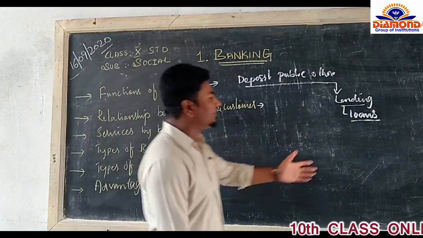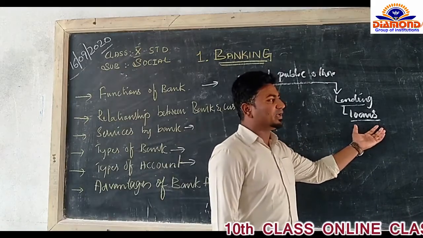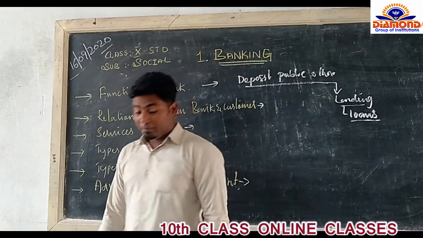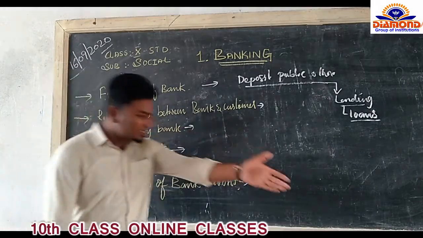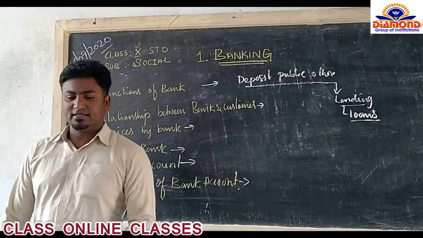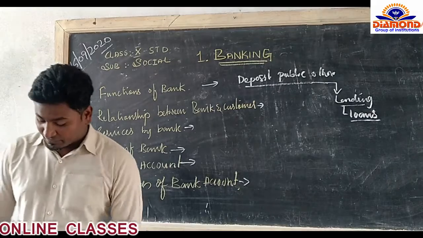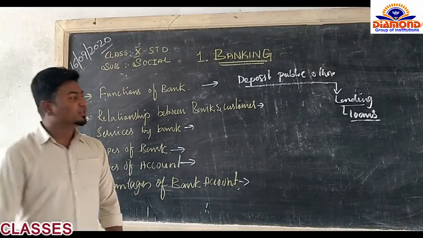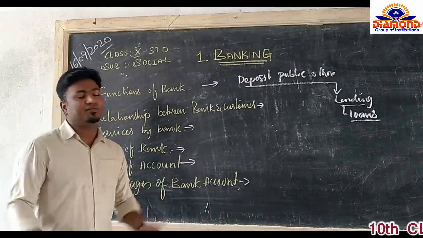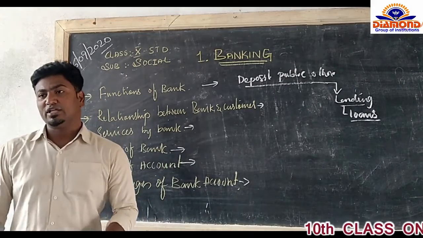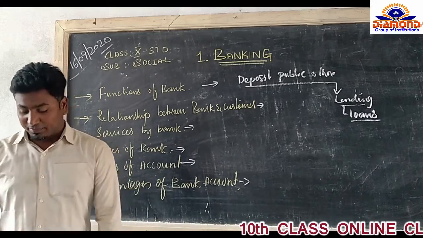People have a lot of needs in their life. As I told you, people come for deposit, people come for withdrawal, and people also come for the loan system. The bank lends the money for interest, for various plans and purposes, from the deposits. We see that in the form of loans. We will learn about loans, different kinds of loans, and repayment, but it is one of the functions of the bank.